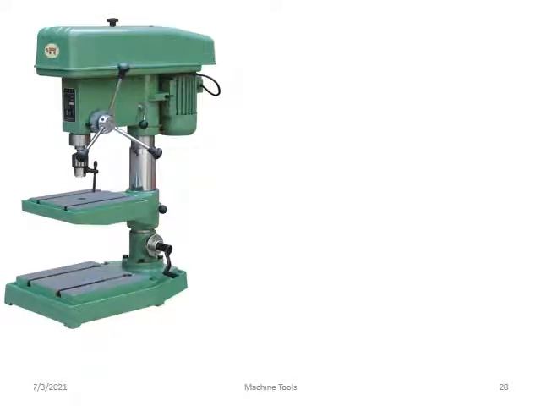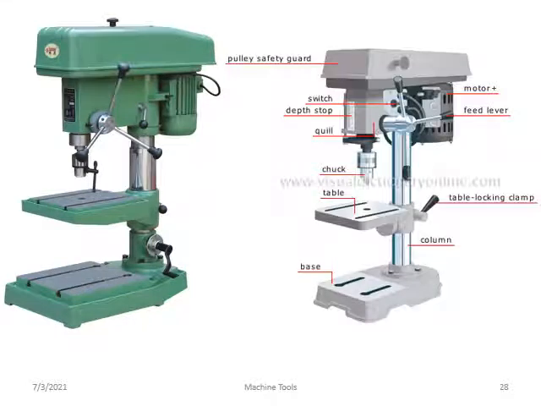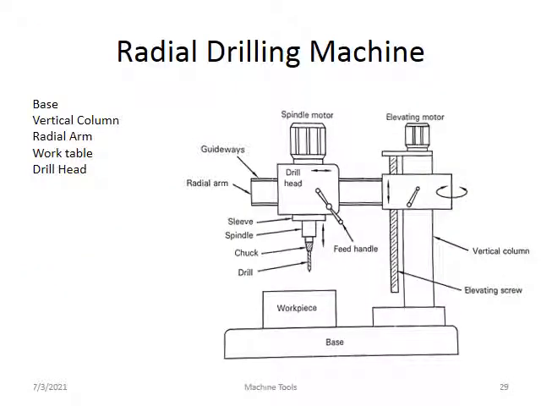So we can see the 3D dimensions for this bench drilling machine, the sensitive drilling machine. Same thing as a 3D. Next one is a radial drilling machine. Radial drilling machine, important parts. What is the difference between radial and sensitive drilling machine?